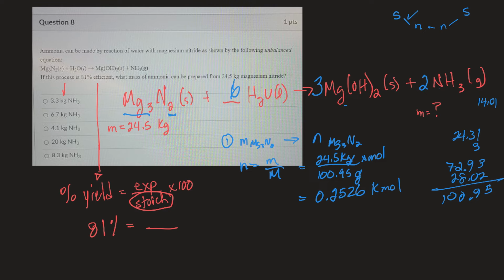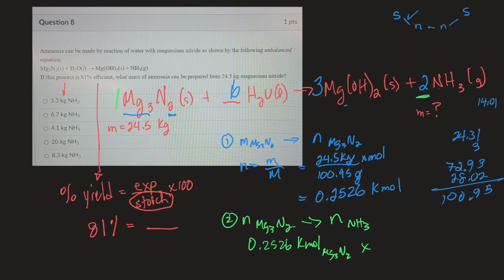Let's do moles to moles then. So I want to take the moles of magnesium nitride and convert them to moles of ammonia. So it looks like it's a 1 to 2 game. So I need to double things. So I write down what I have, 0.2526 kilomoles of the magnesium nitride times, 1 mole of magnesium nitride gives me 2 moles of ammonia.